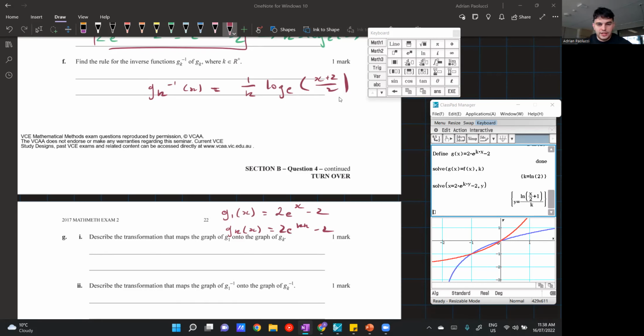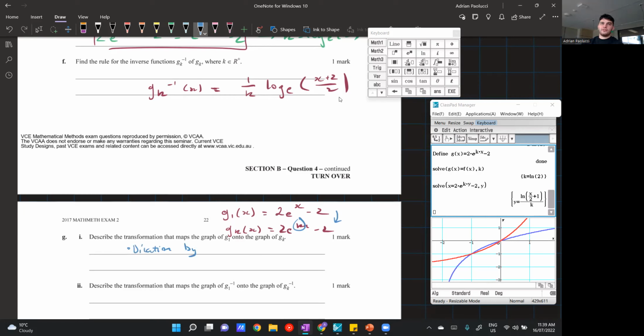So I have g1 here and I have gk here. What's the transformation that goes from g of 1 to g of k? Looking at the equations, we see the only difference is this k. Now, again, hopefully you remember transformations. It's one of those things that you get used to as you do more practice. Whenever you multiply a value with the x, that's a dilation. So this one would be a dilation.